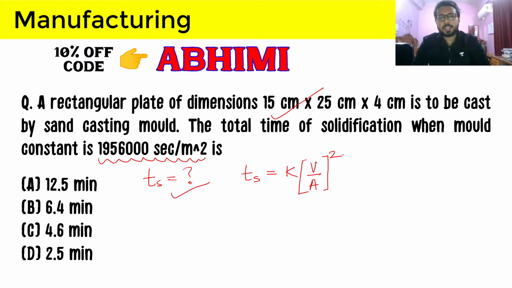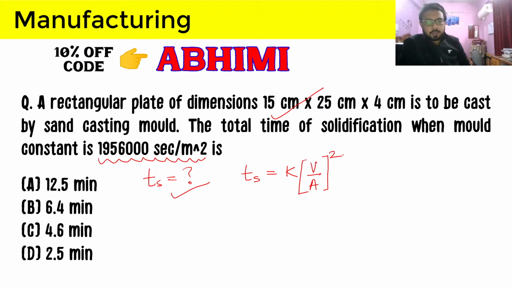Since this question has a very nice thing that we have to remember while doing our questions, it is the unit. The units are given in centimeter for the casting, but the mold constant is given in second per meter square. Since this is an objective type question, if you make a mistake, you can always see that.